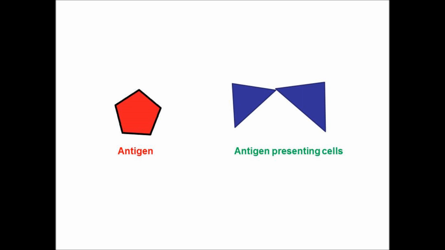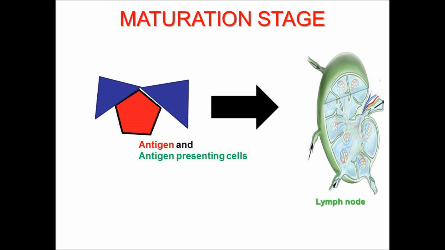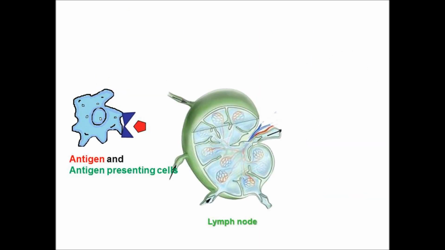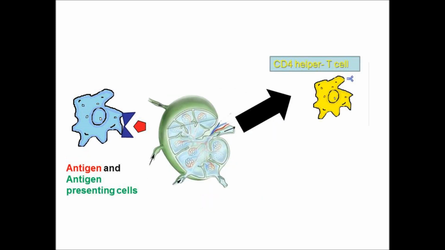Then let's look at the investigation part of rheumatoid arthritis. Next, look: the antigen and antigen presenting cells are taken to the lymph node, and in the lymph node there will be production of the yellow color CD4 T helper cells.